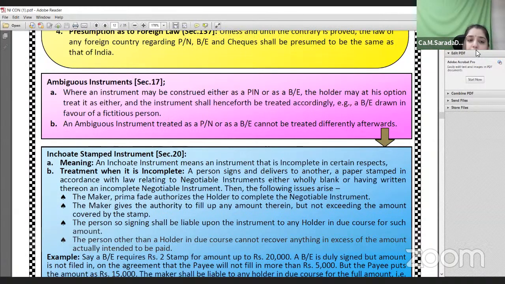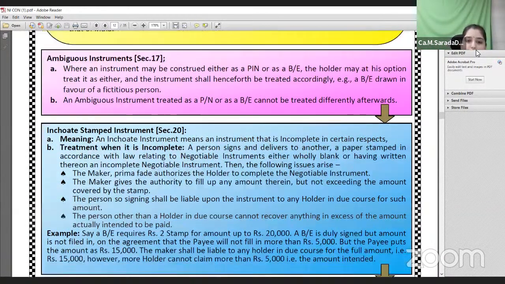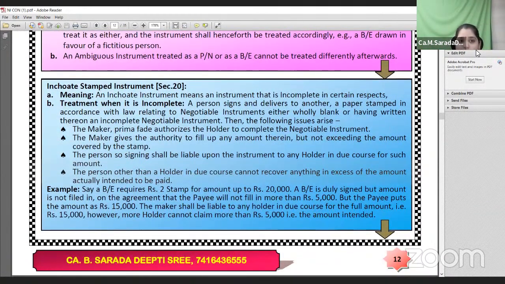Next, very important for practical case law is the in-short stamped instrument, which is very important from the practical perspective. What is this in-short stamped instrument? It is called an incomplete stamped instrument, because on this particular instrument you will not specify the amount. The amount is not specified on the instrument, but you will stamp it. The instrument will be stamped, and the stamp will have a certain value.